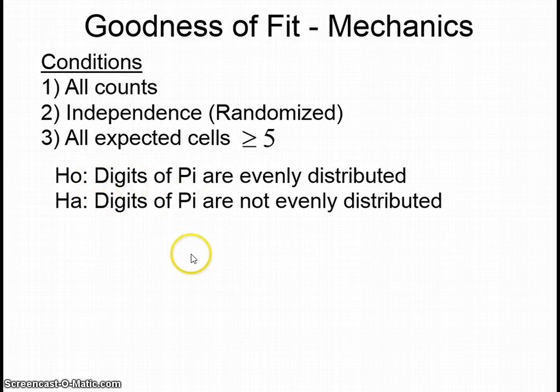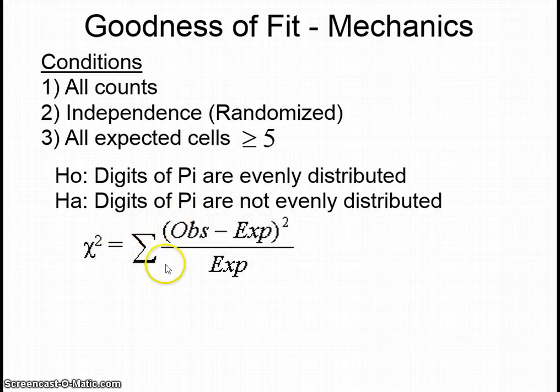Your HO and HA are not going to be in symbols or numbers. They're going to be just in words. Create a phrase or a sentence. Now, null is still always no difference, or in this case, the digits of pi are evenly distributed. Alternative, then, is that they're not evenly distributed.